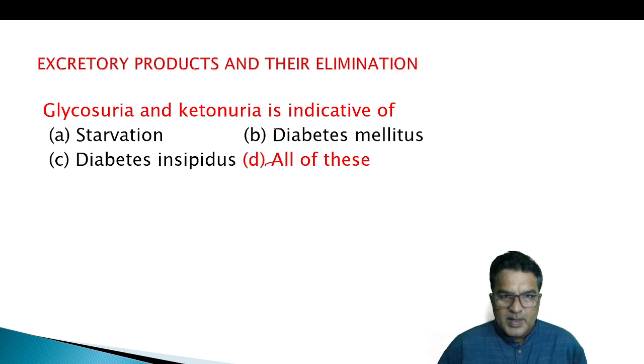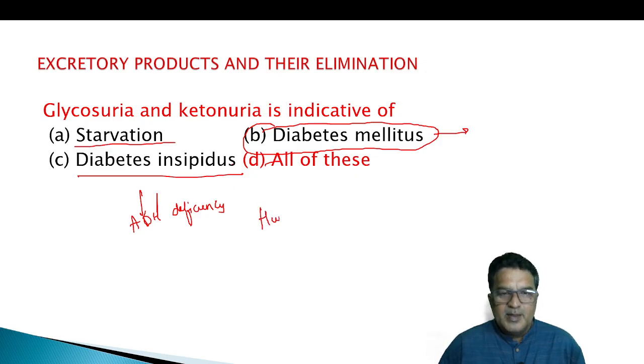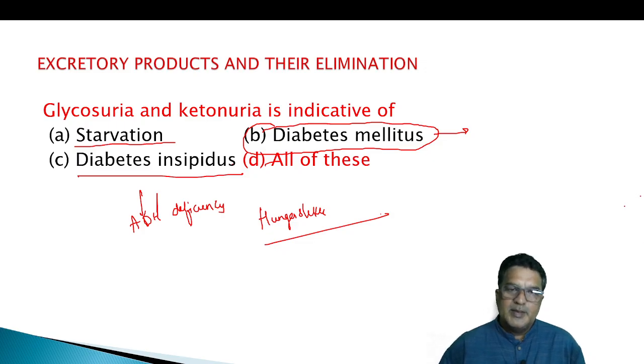Okay, here we have a mistake. Direct answer we say glycosuria and ketonuria, diabetes mellitus. At least diabetes insipidus cannot be the answer because it will come by ADH deficiency. Hunger strike, starvation might not immediately, but a longer hunger strike might develop this ketonuria, ketone bodies. So that's why here the direct answer we have is diabetes mellitus.